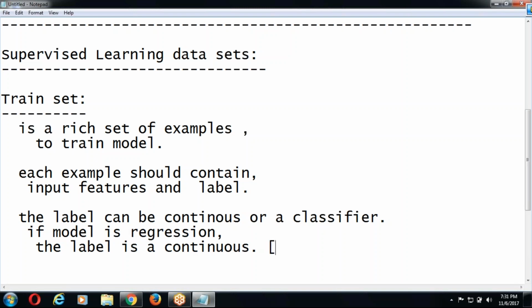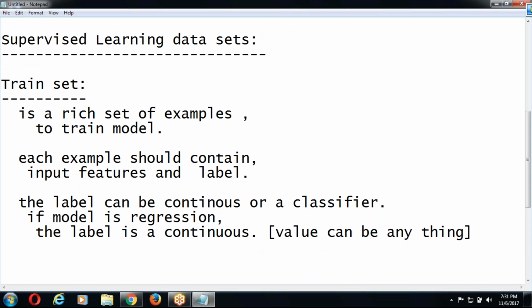Continuous means value can be anything. Suppose I am asking you age. The answer of different persons' ages can be anything, right? First person answer can be 10, second person answer can be 30, next person 35, 45, like that. Why? Answer can be anything. That is what continuous means here.